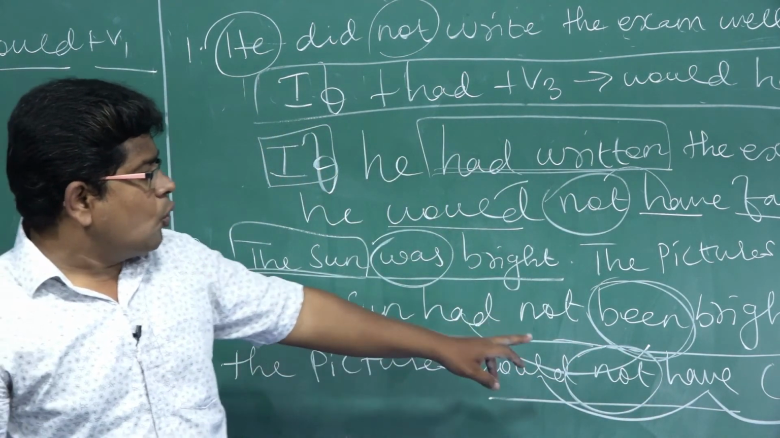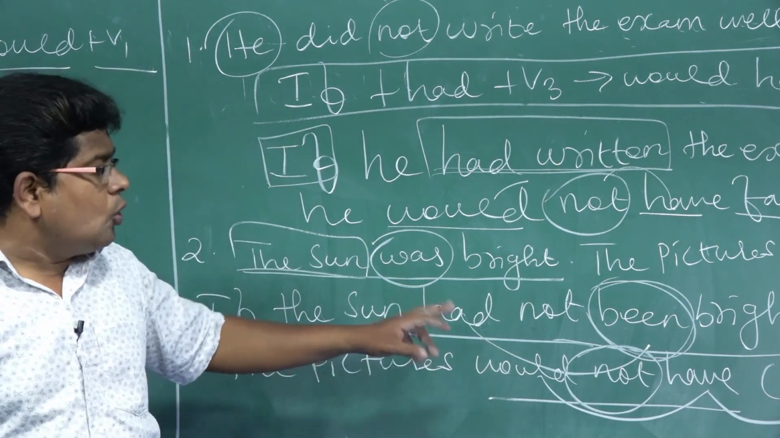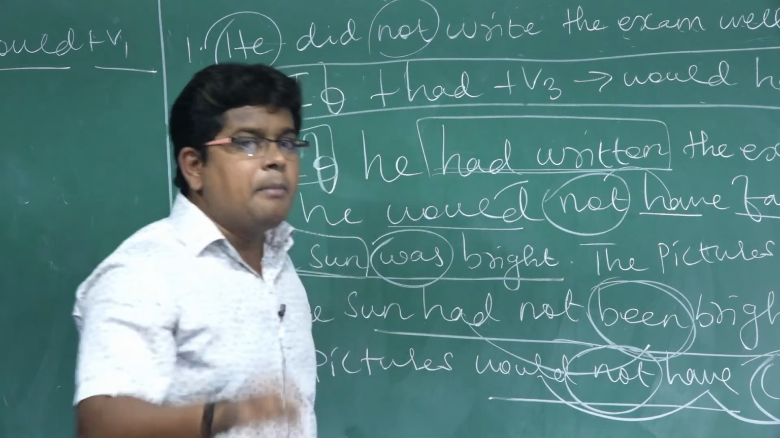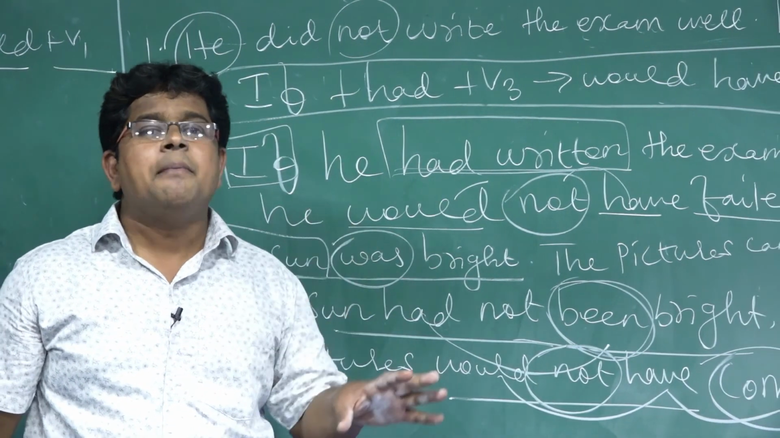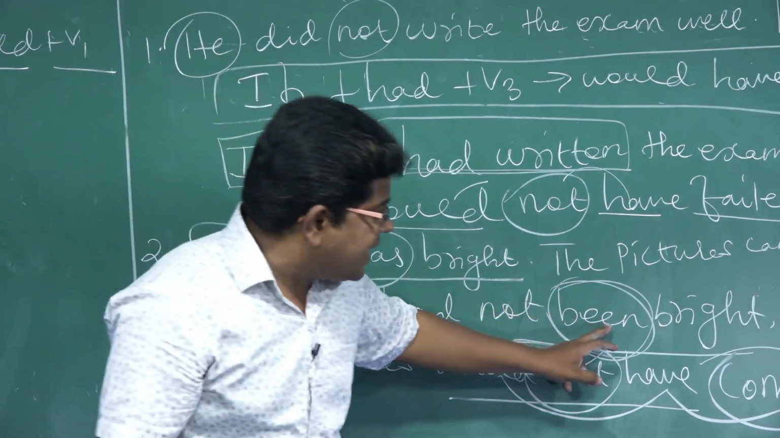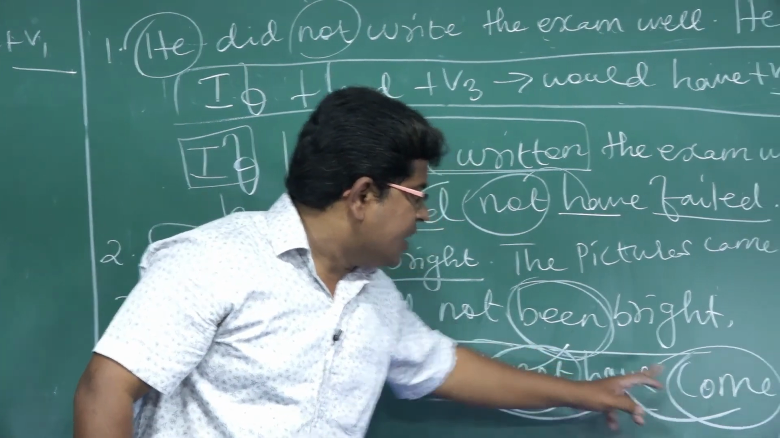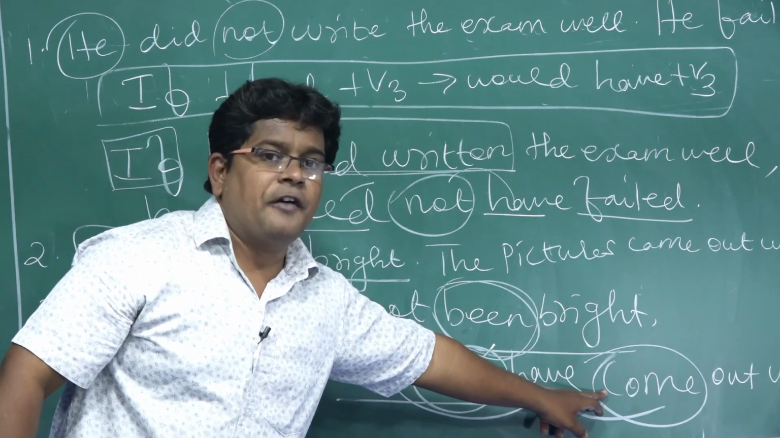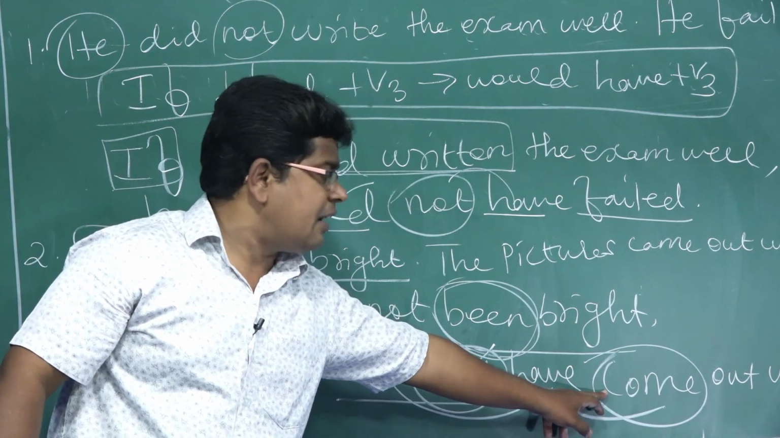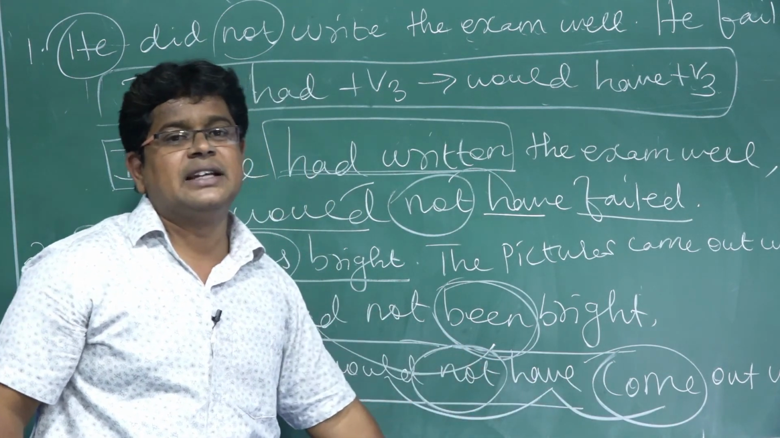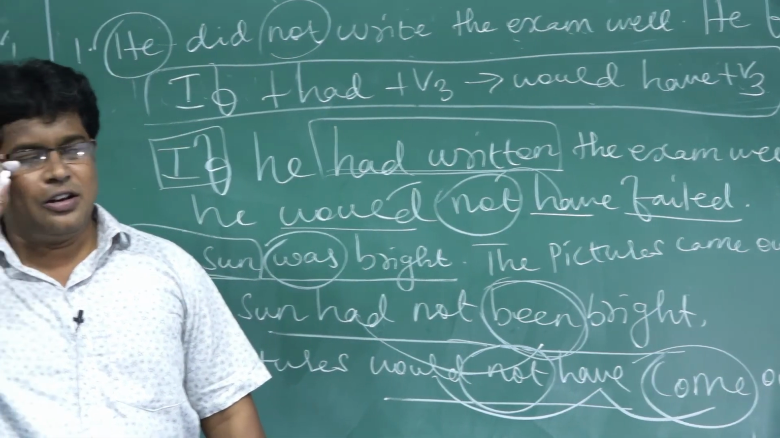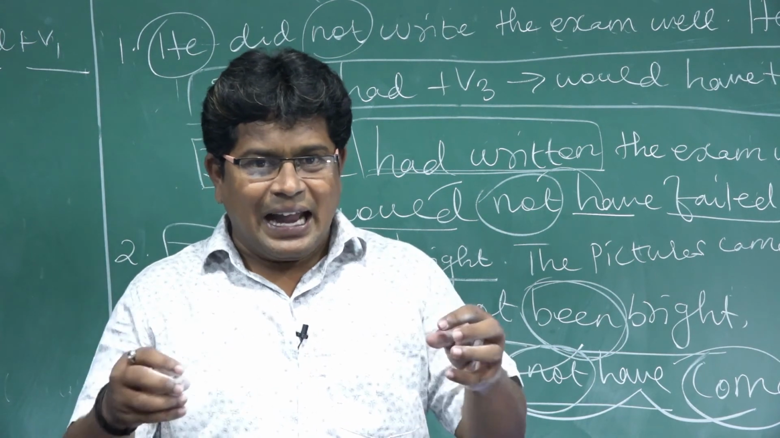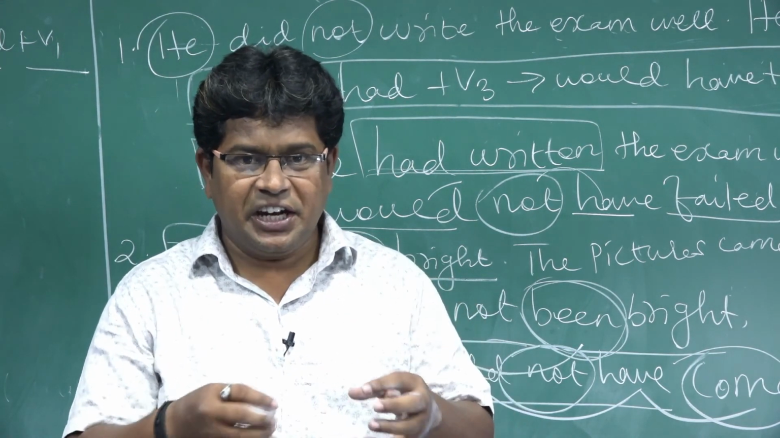You should not write would have not. That is wrong. Would not have. Here most of the students will commit mistakes. Come out well. You should not write came out well. If you make mistakes in been and come, if you fail to introduce been, and if you forget to use come and use came instead, they won't give marks at all.